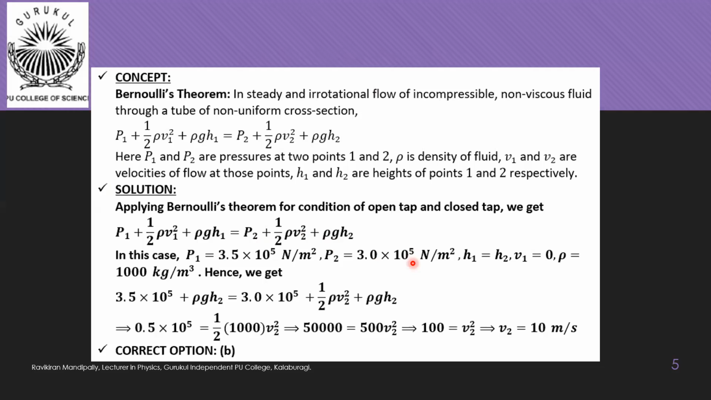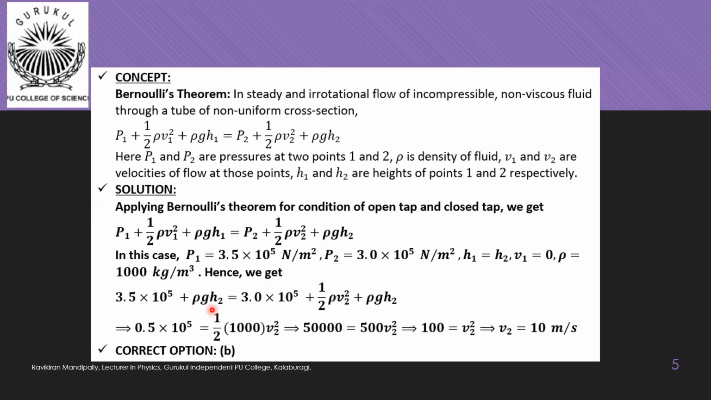And here we are considering the same point in either cases. So H1 is equal to H2, and rho is density of water, which is 1000 kg per meter cube. So on substituting all these things, we get this relation: 3.5 into 10 power 5 plus rho GH2 is equal to 3 into 10 power 5 plus half rho V2 square plus rho GH2. Then rho GH2 on either sides is cancelled. Here I have substituted H1 is equal to H2.